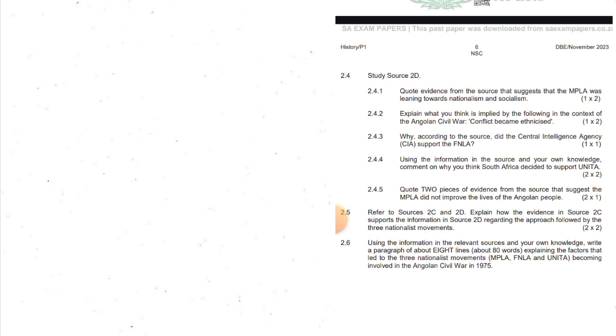2.4.5, quote two pieces of evidence from the source that suggest the MPLA did not improve the lives of the Angolan people. It did little in the countryside other than recruit soldiers. Education, health, and other services in the cities languished.